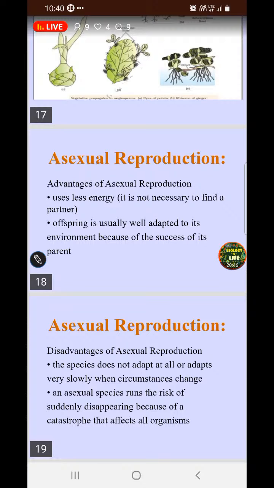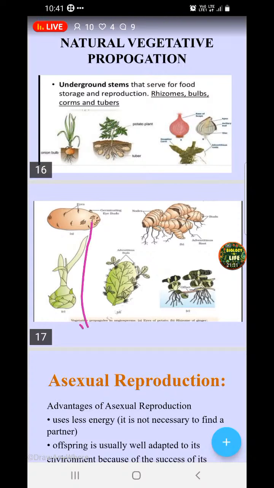But when it comes to disadvantages, asexual reproduction, as I said before, does not adapt to all; variations cannot be seen. Almost everyone looks like an exact copy of the parent. It is less useful for genetic variation, there is no genetic variation, and evolution of species cannot be seen. The same variety of organisms will be produced. If this potato plant developed potatoes that are very small and the taste is not that good, and they keep reproducing through the eyes, we get the same variety.